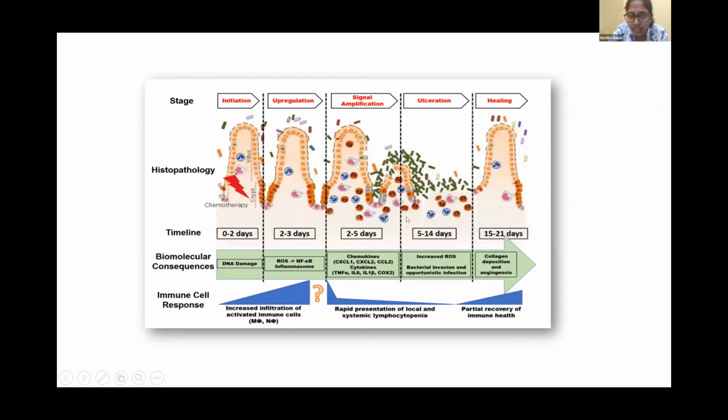And in the next 5 to 14 days, that is up to 14 days, there will be ulceration. In the ulceration phase, there is increased reactive oxygen species. There can be bacterial invasion. And in this stage, there can be opportunistic infection because the mucosal layer is hampered due to ulceration. So there will be increased bacterial invasion, and there are chances for opportunistic infections. After 15 to 21 days, the next stage comes, that is healing. Here there will be collagen deposition and angiogenesis. So the 5 stages are initiation, followed by upregulation, followed by amplification, followed by ulceration, where there will be bacterial invasion and opportunistic infection, followed by healing, which happens after 15 days.